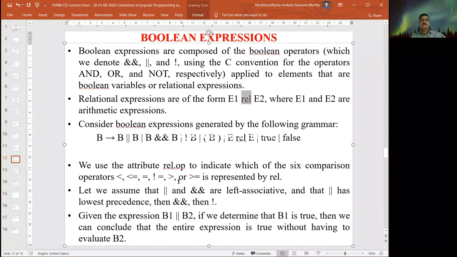Okay. Let me assume that logical or and logical and are left associative, and or has the lowest precedence when compared to and. So we have also identified associativity and precedence here. Finally, the highest precedence operator is not. So lowest is or, then and, then not. Given the expression B1 or B2, if we determine that B1 is true, then we can conclude. Otherwise, we go to B2 also.